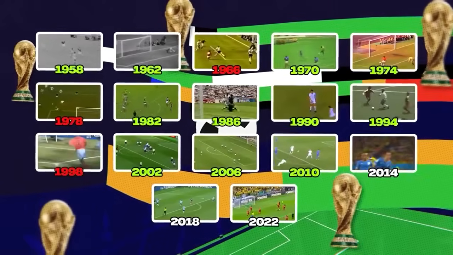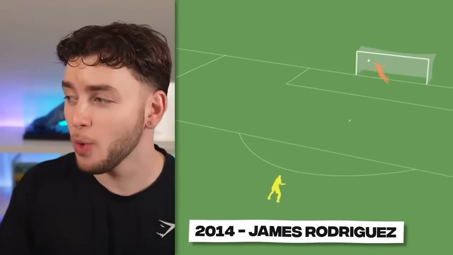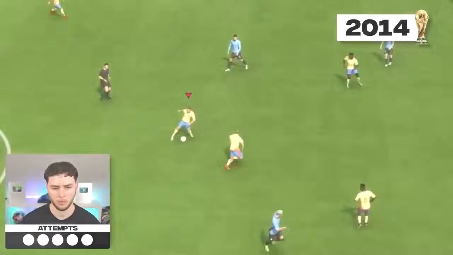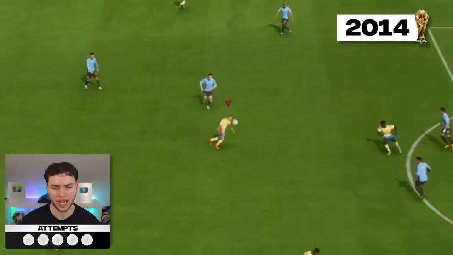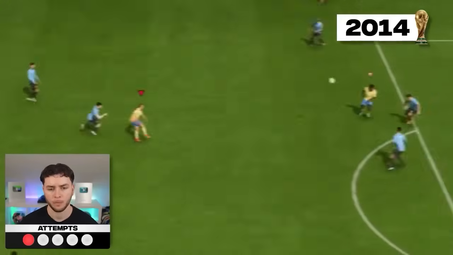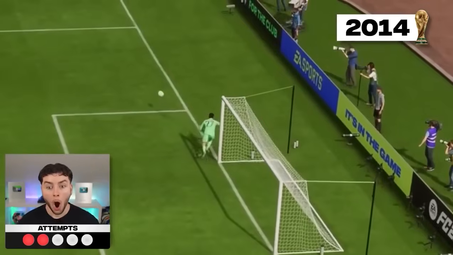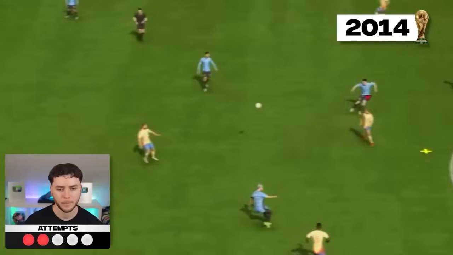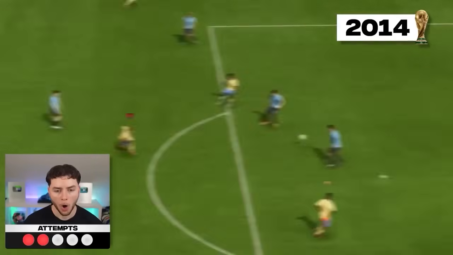We're moving on to 2014, where if you don't know this goal, do you even know ball knowledge? The famous James Rodriguez volley. This goal was so incredible. Could we nail this one first time? Chest, volley. With our second try, we would get much closer. Oh my god. Whereas our third try, not so much.